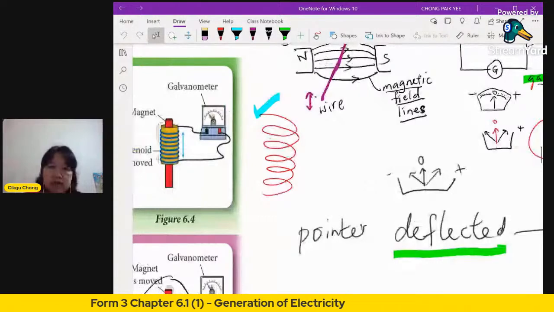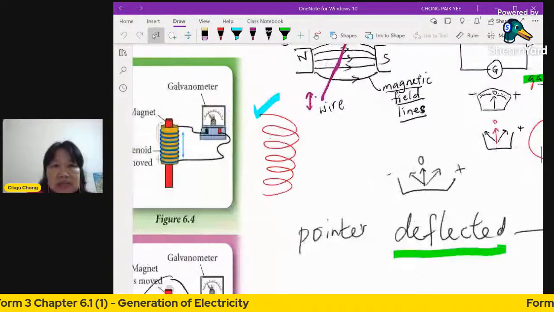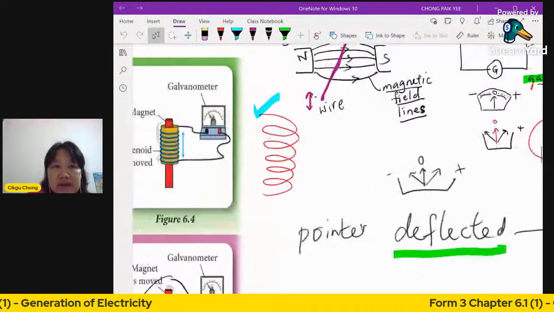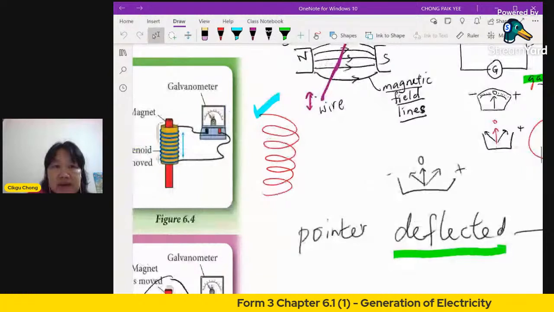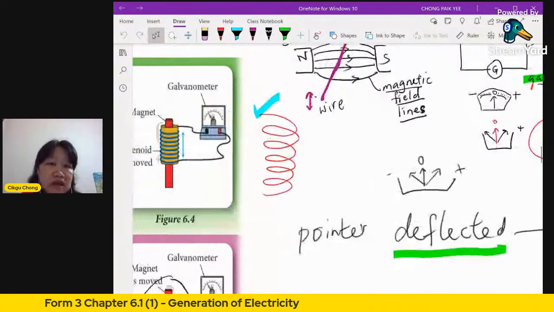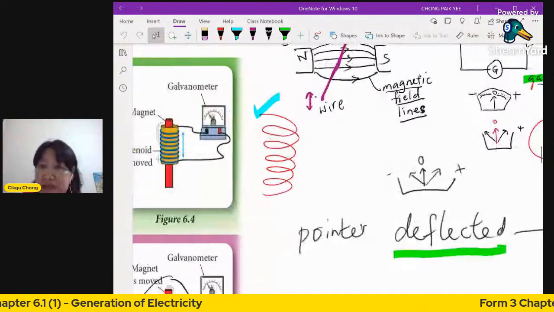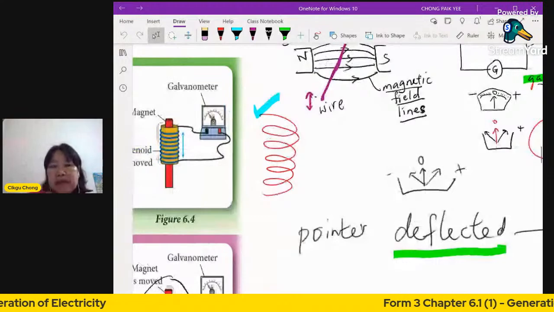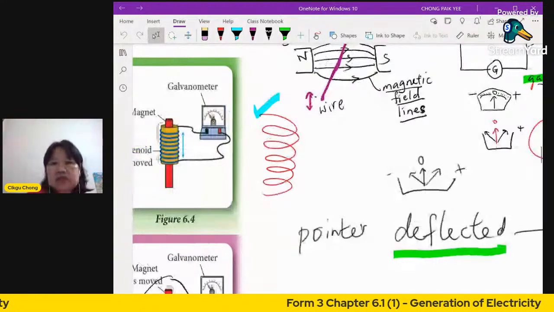Now, his name is Faraday, all right? He did investigations on the generation of electricity using a magnetic field. He found that he could produce current by this method. What method is it? You need to cut the magnetic field lines. So how to cut it? There are two ways. Number one, move the wire.